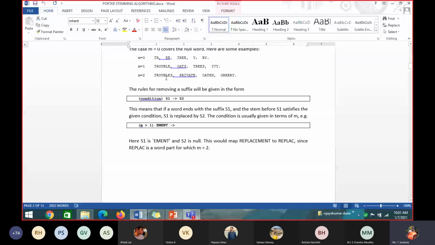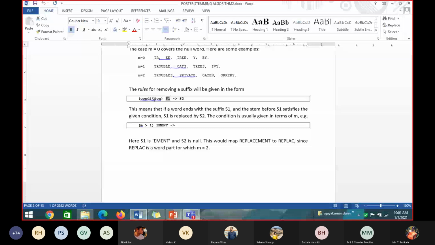So after finding the M value, the rules for removing the suffix are given in the form (condition) S1 implies S2. If the condition is true, and if a word ends with the suffix S1, then S1 can be replaced by S2. This means that if a word ends with the suffix S1, and the stem before S1 satisfies the given condition. Before a suffix there should be a stem word, a root word. If I have bags, S1 is S, and what is the condition here?